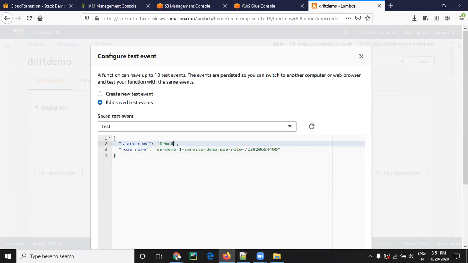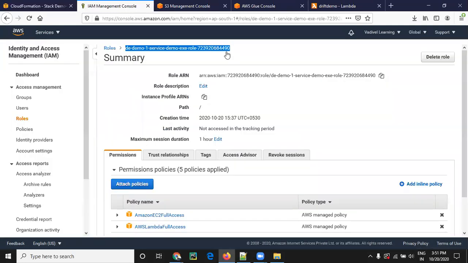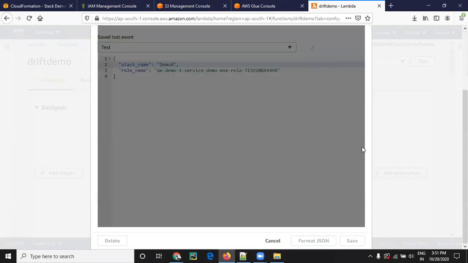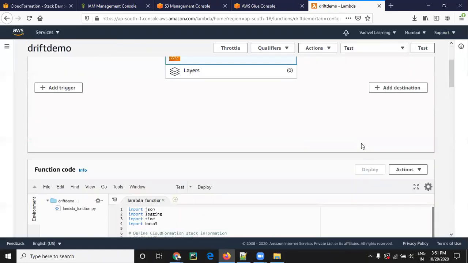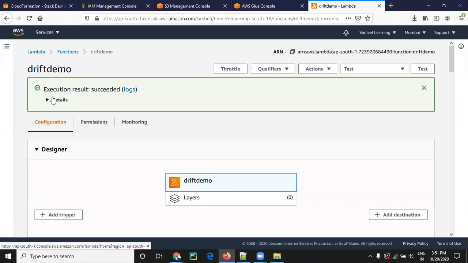Stack name is demo 4. Role name is this role name. This is the stack name you have to give, and the role name, whatever you created, you have to give here. That means a resource name. Yeah, just go down and run it. Scroll down.